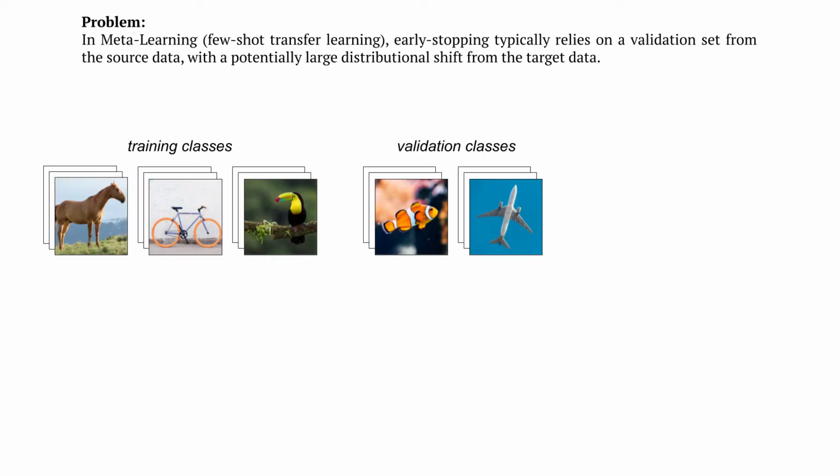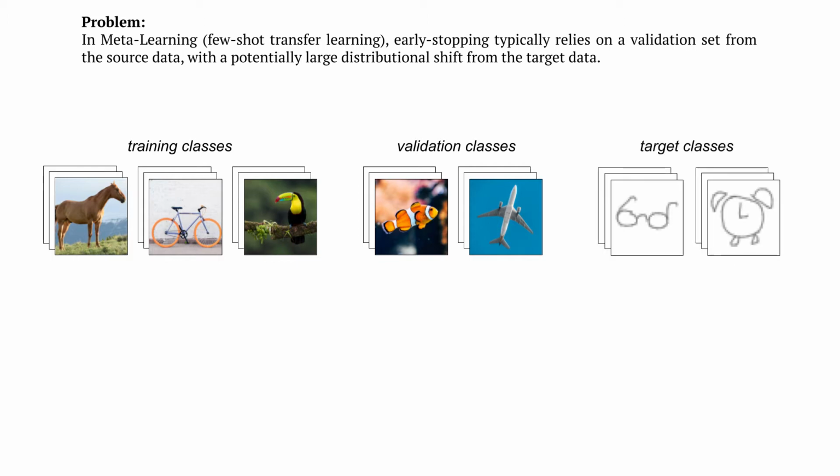Meta-learning algorithms typically aim to train models capable of generalizing to novel tasks previously unseen during training. In few-shot learning for classification, novel tasks typically involve classifying examples between classes that were not seen during training and relying on just a few labeled support examples to learn the task. And in few-shot transfer learning, the task may not only involve new classes, but examples coming from an entirely new input distribution or image dataset.